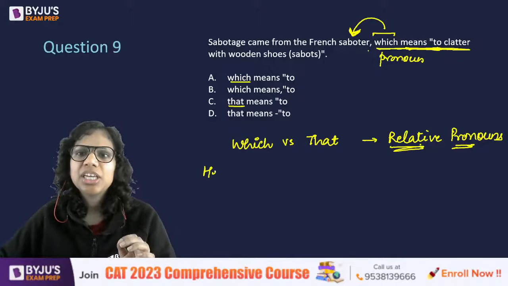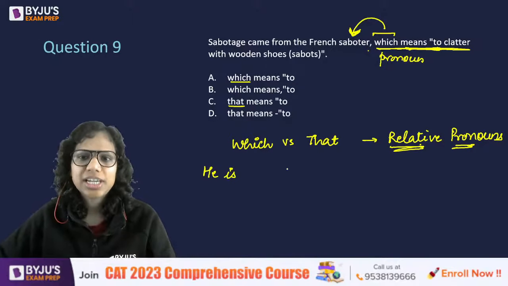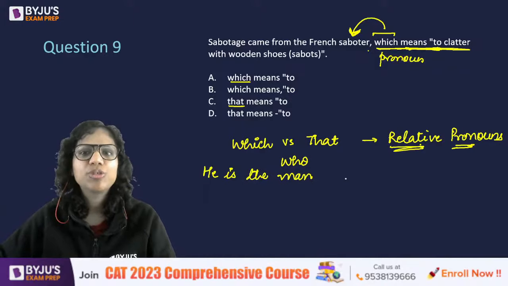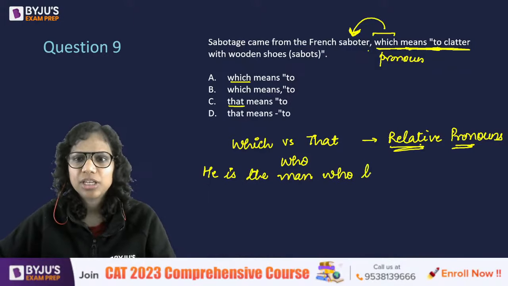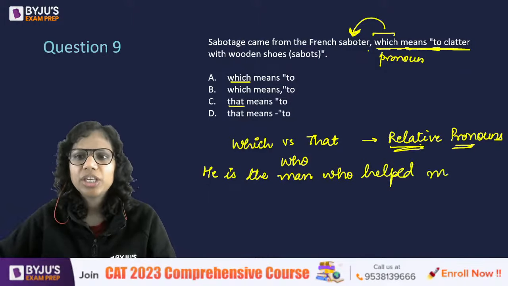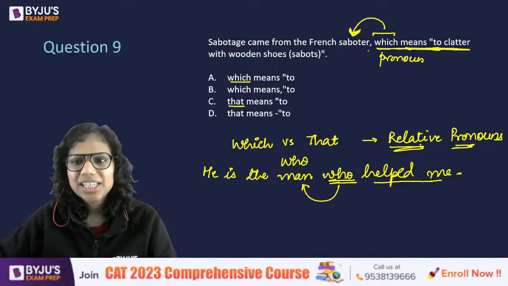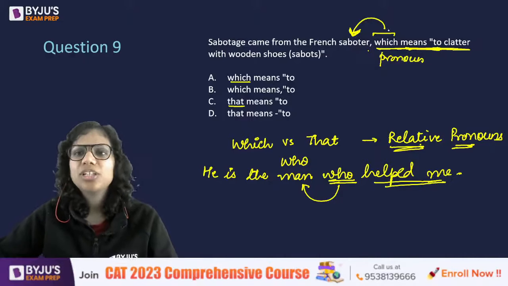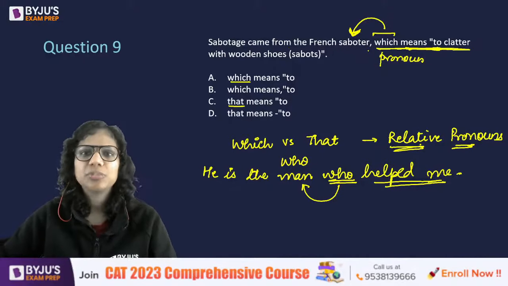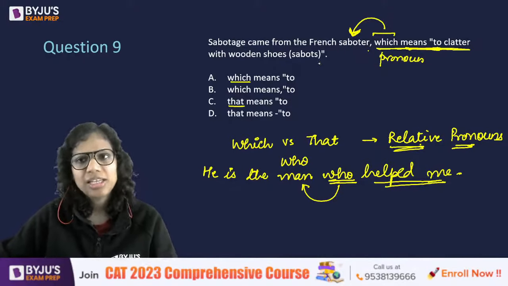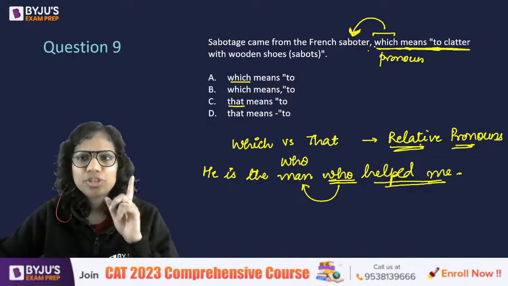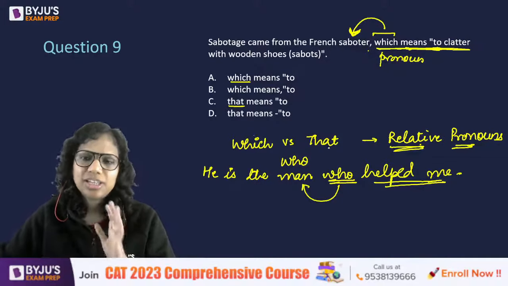So if I say he is the man, even who is a relative pronoun. If I say he is the man who helped me, what is who doing here? Who refers to the man and tells me something more about the man. Similarly, which refers to saboteur and tells me something more about saboteur. So that's the first thing, that both of them are relative pronouns.